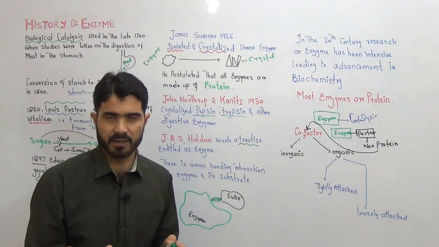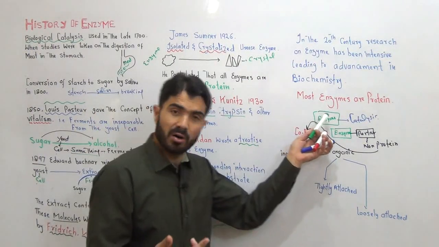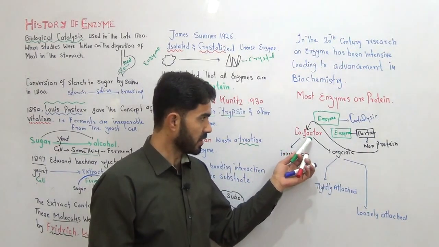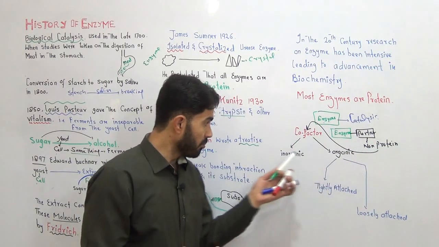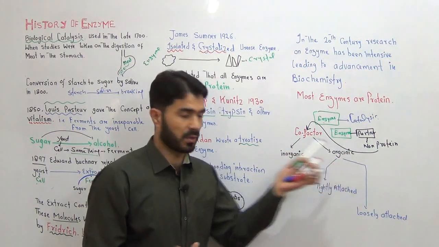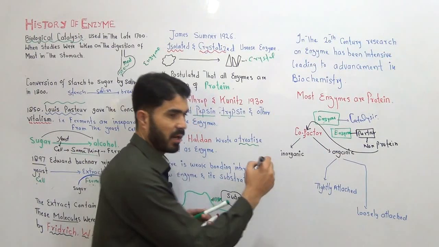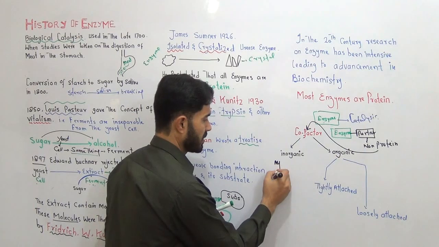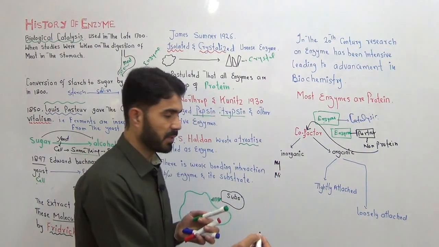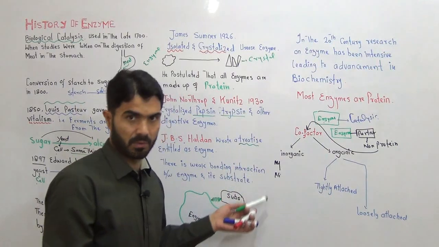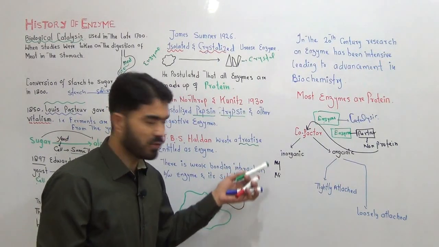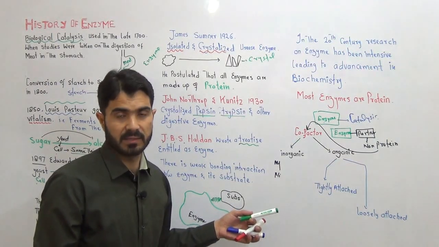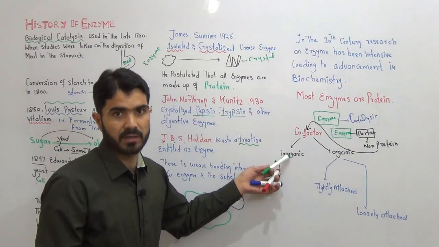I think you got the idea of what a cofactor is. Not all enzymes need a cofactor. Some enzymes need a cofactor. The cofactor, the non-protein part, may be inorganic or organic. In case of inorganic, it may be some metal ion, for example magnesium, nickel, or cobalt. The majority of inorganic cofactors are positive ions, but some negative ions can also be inorganic cofactors.